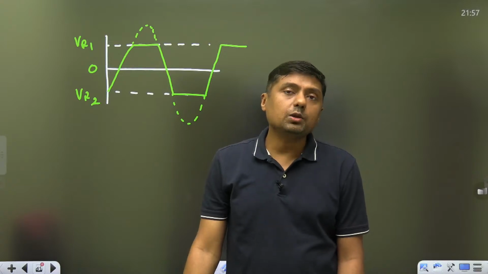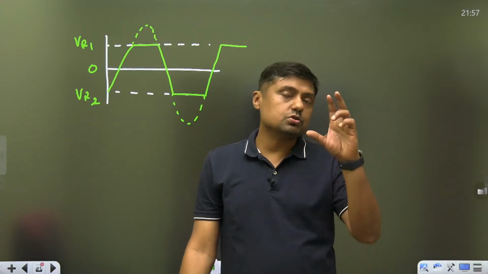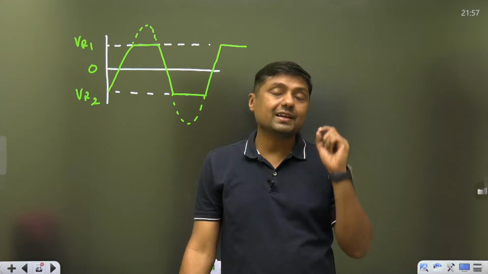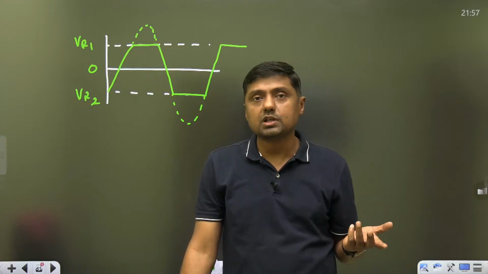Or just we are limiting the amplitude. That's why it is called amplitude limiters. We are selecting the amplitude. That's why it is called amplitude selector.